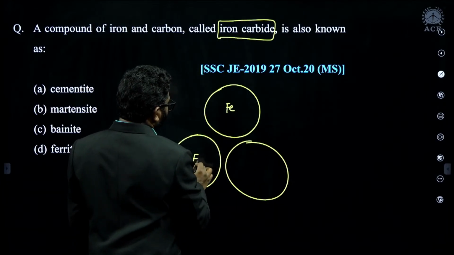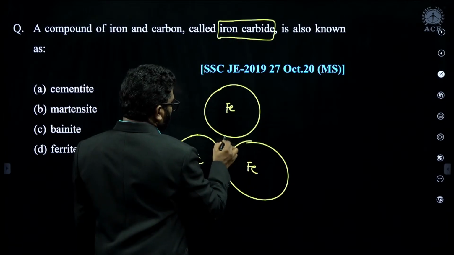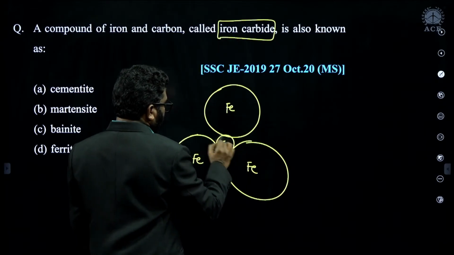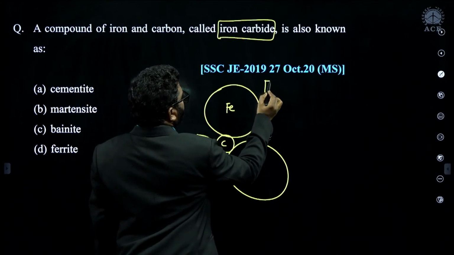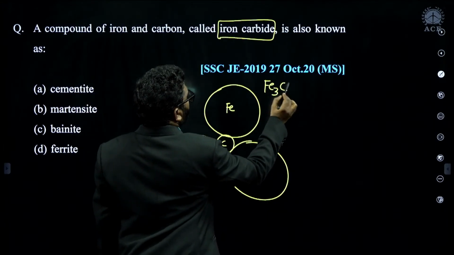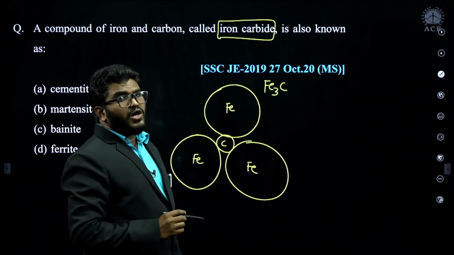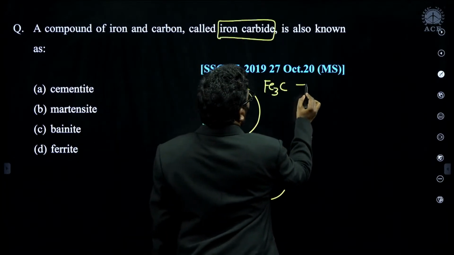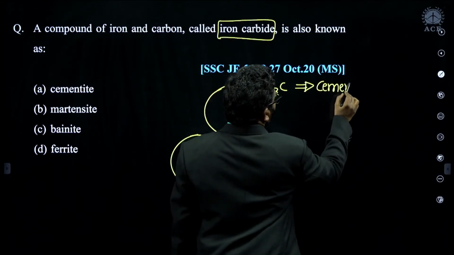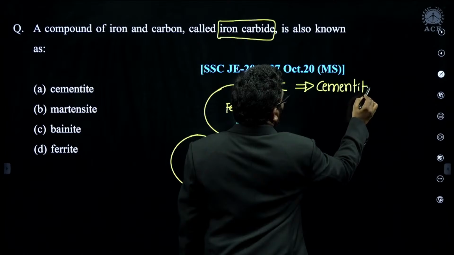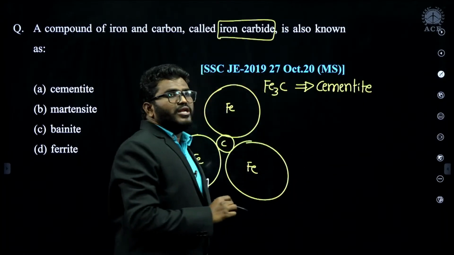This is iron carbide, 3 iron atoms and 1 carbon atom. It is also known as cementite.